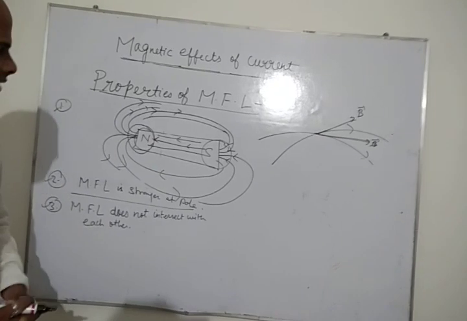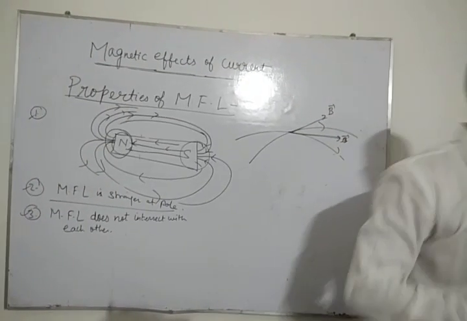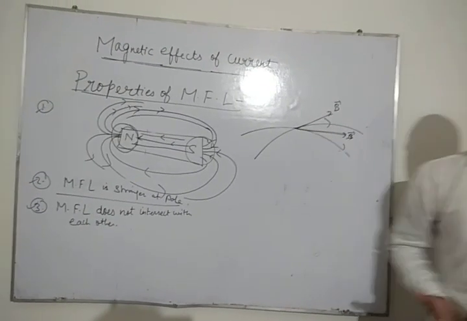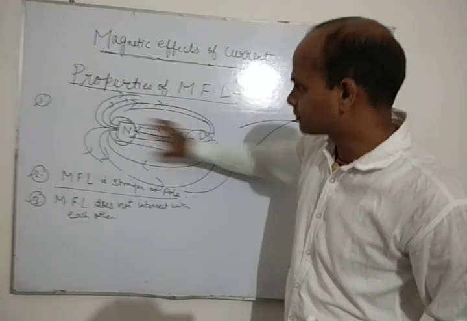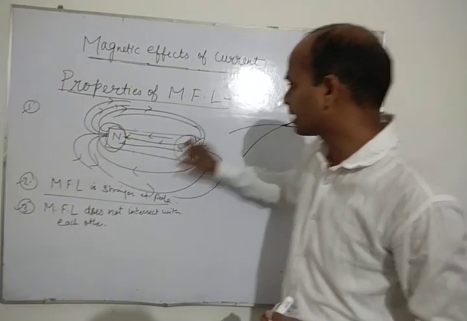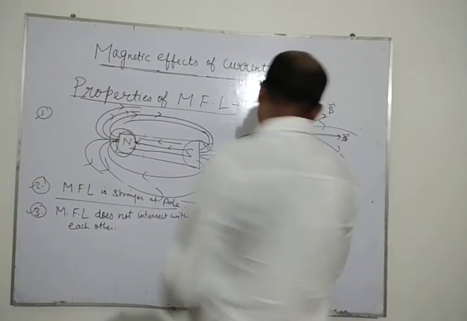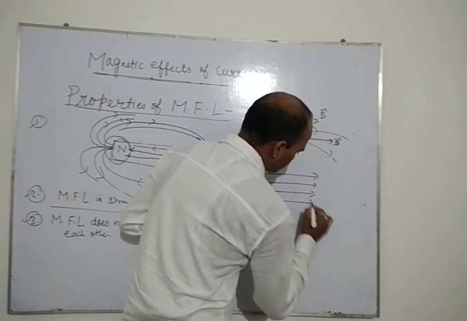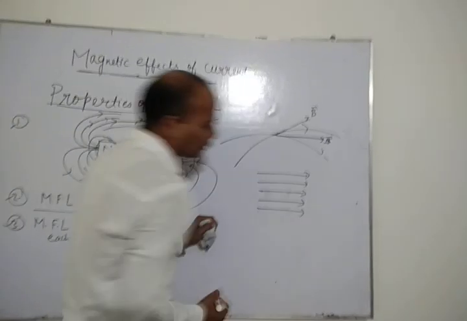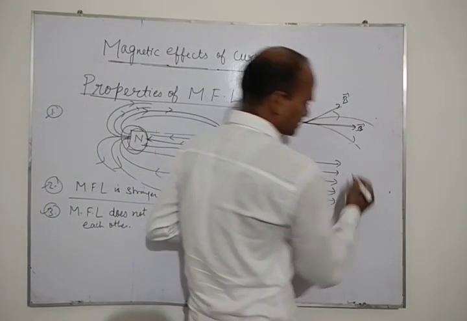So these are the properties that we have studied about magnetic field line. There are more properties. You can write in your own language. You can give your own points on that. Here the magnetic field in the middle of the magnet is uniform and parallel, and you will draw some uniform magnetic field. This is uniform magnetic field. Why is it uniform? Because all the field lines are parallel and equidistant.